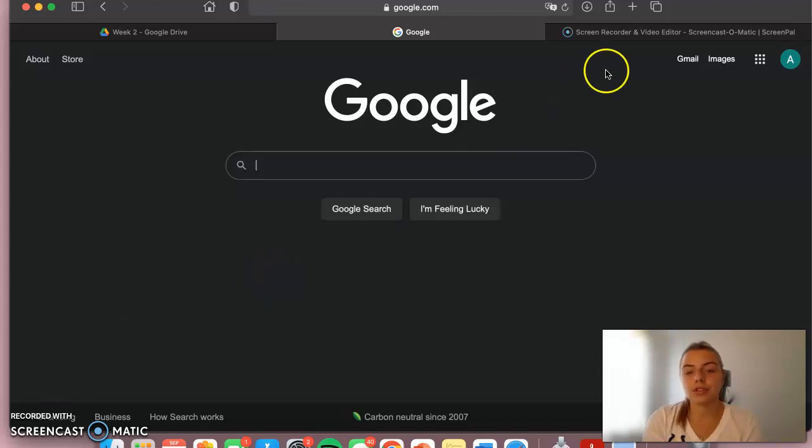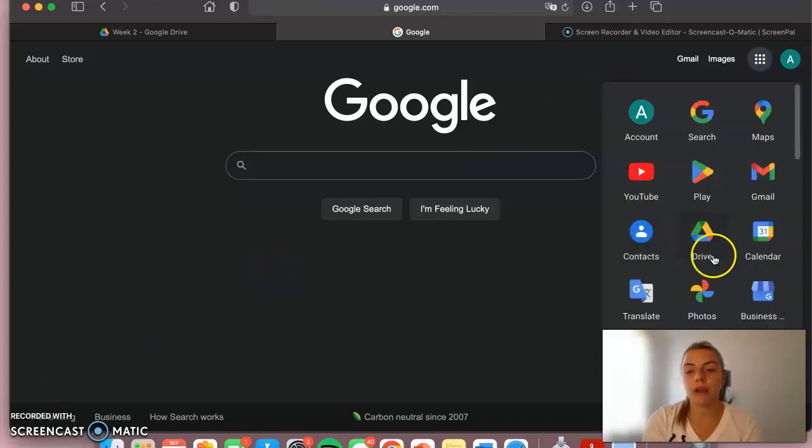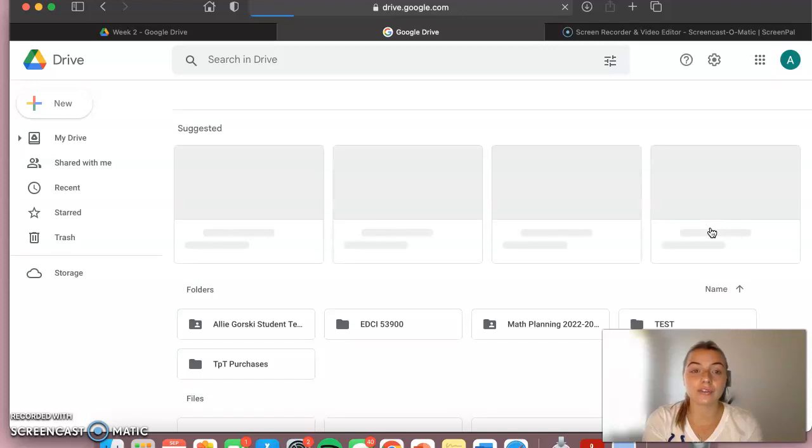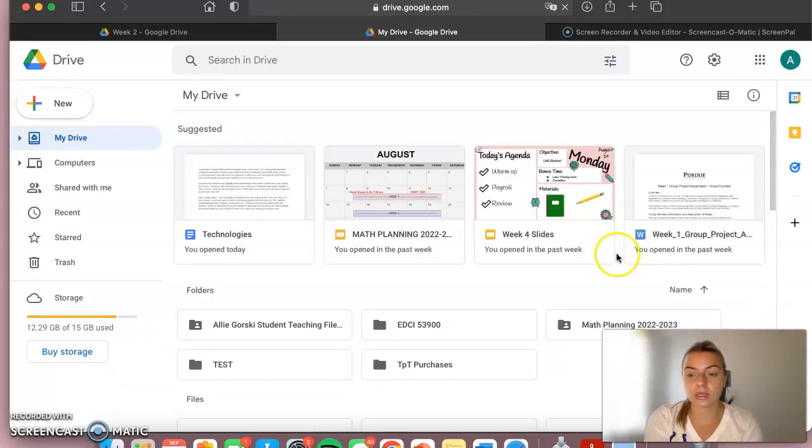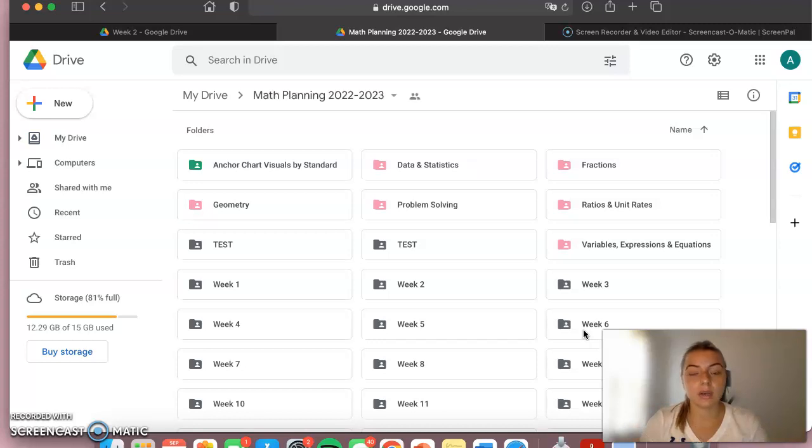All right, so I'm going to show you, I prefer to use Google Drive. That is Google's version of a cloud storage. I've utilized this for various courses throughout my undergraduate studies and also now into my professional life. So it really has helped me stay organized.